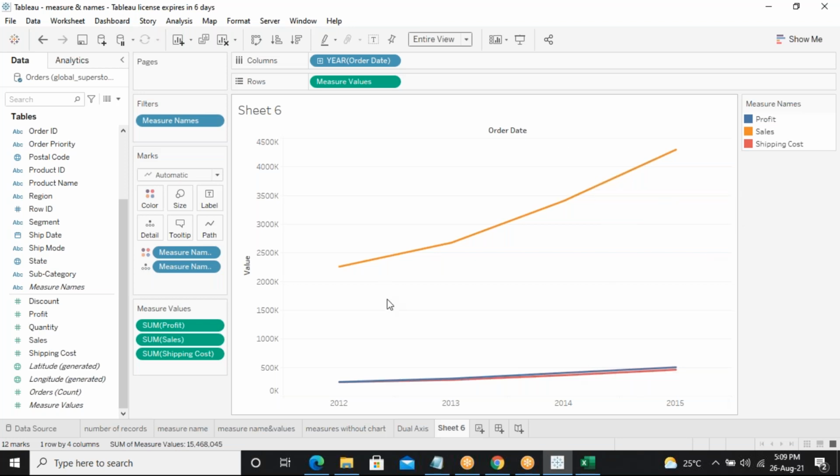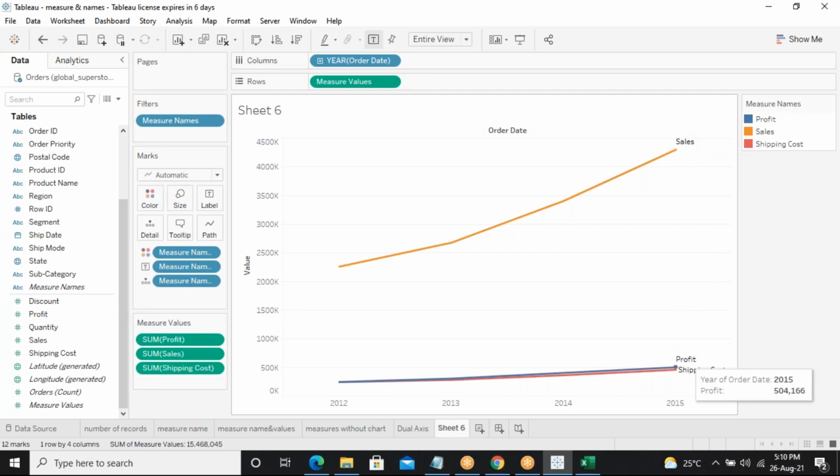And even if you want a name for this one, for example, if you want to know what happens in this place, something equally is there. At that time, you can take this measure names from this place and drag and drop it into labels. So it shows which is the sales and which is the profit and which is the shipping cost.